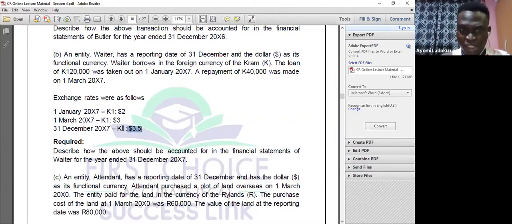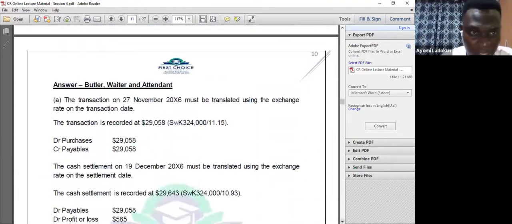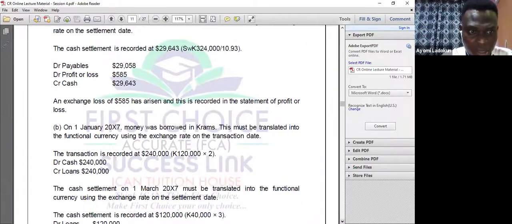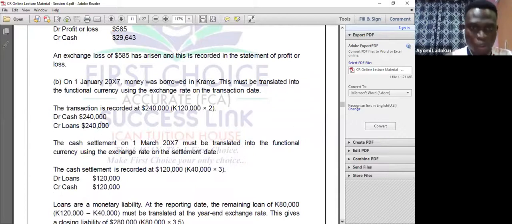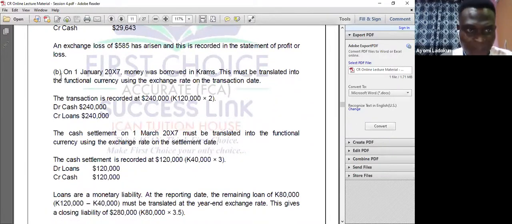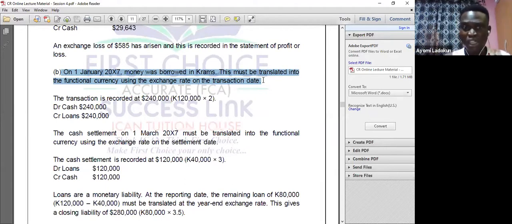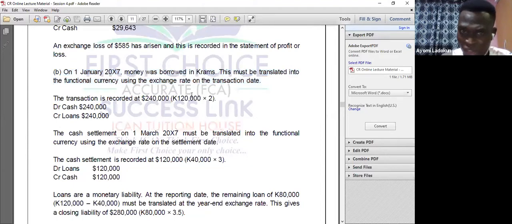So this is the exchange rate at the year end, and I will use it at the year end. That one will determine the gain or loss. So let's look at what I've just explained in a solution. On 1st January 20x7, money was borrowed in crown. So this must be translated into the functional currency using the exchange rate. You have to multiply, that's why you have the 240.